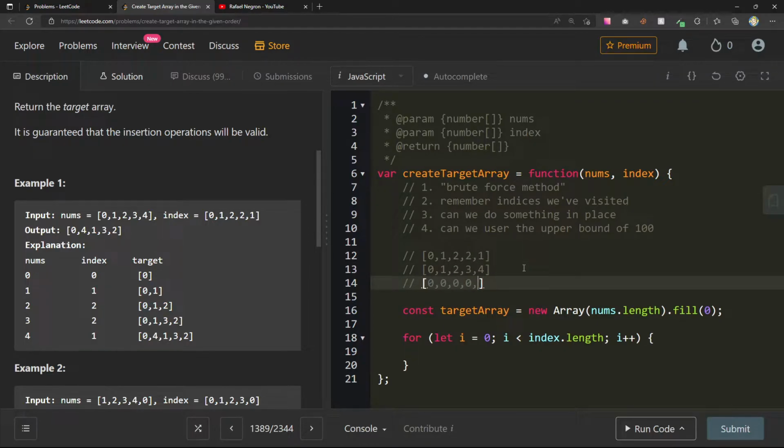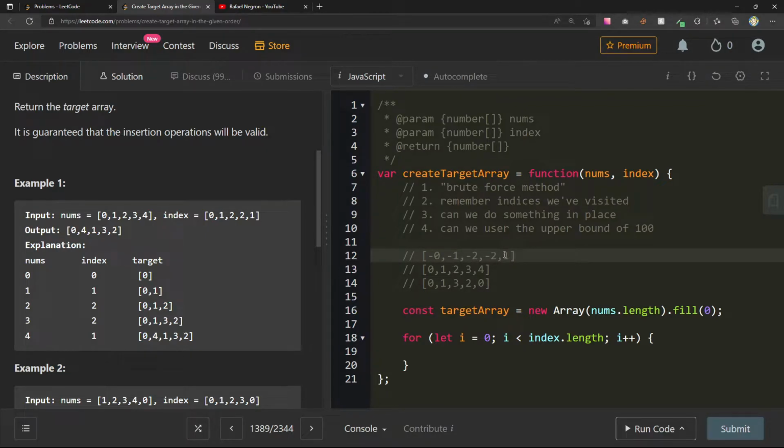0, 0, 0, 0. There we go. Okay, indices on top. 0 goes to 0, that's fine. We've been there. 1 goes to 1, that's fine. Okay, we've been there. And index 2 goes 2. Cool, we've been at 2. Now in index 2 goes 3, right? We've already been to 2, which means that we should do shifting now. So we will shift this to, let's say we can just make this 2, 2, and then put that 3 there.